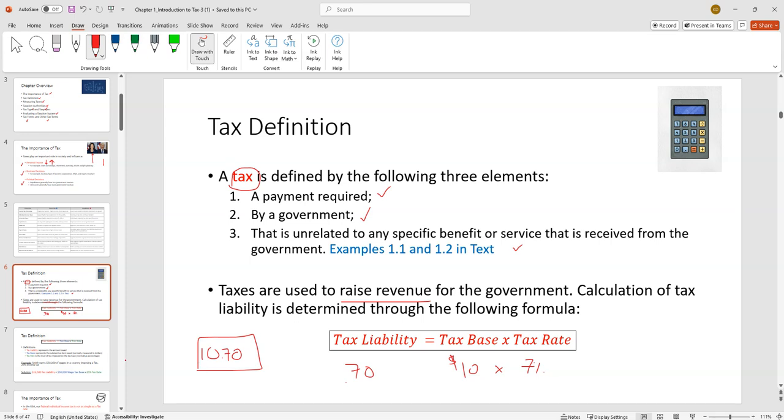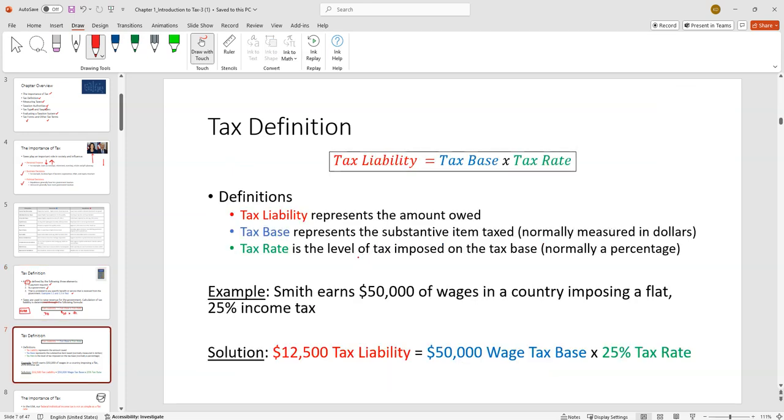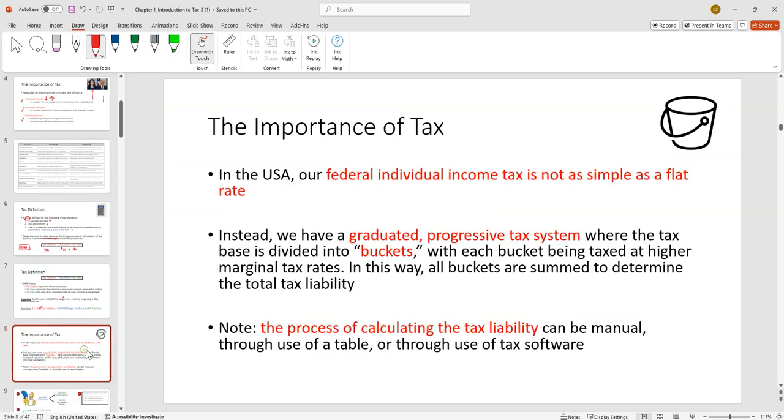So that's sales tax. You could also use this for any other type of tax. So wages, for example. The base here, the item being taxed, is what you make. So if you made 50 grand and there's a flat 25% tax, hey, you'll owe $12,500. So that's if we whittle it down to as simple as it can be, that's the formula.